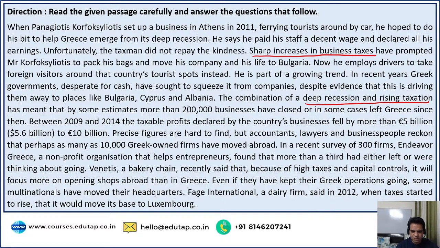Venetis, a bakery chain, recently said that because of high taxes and capital controls, it will focus more on opening shops abroad than in Greece. Even if they have kept their Greek operations going, some multinationals have moved their headquarters. Page International, a dairy firm, said in 2012, when taxes started to rise, that it would move its base to Luxembourg.